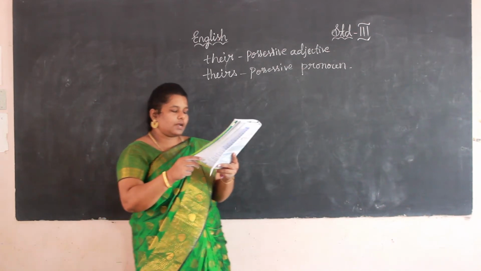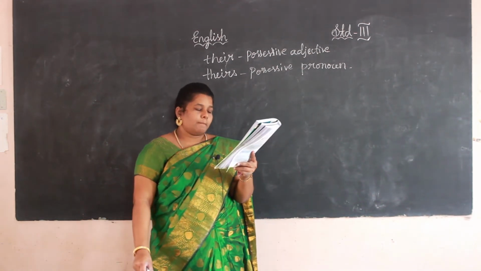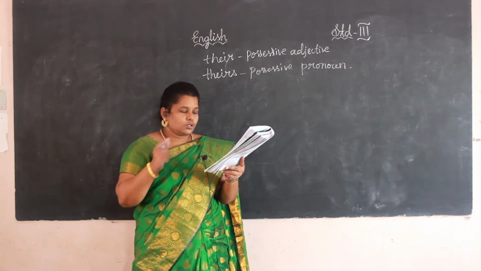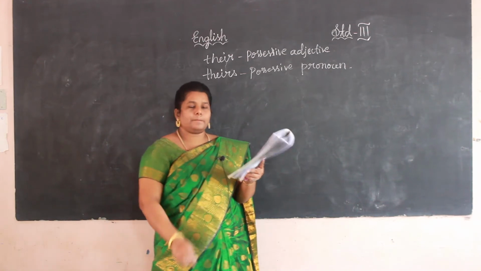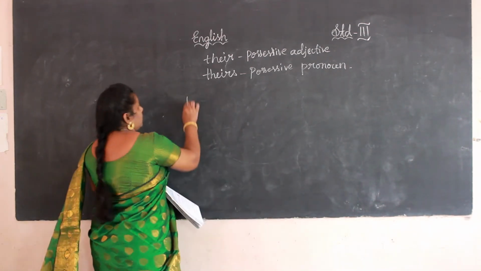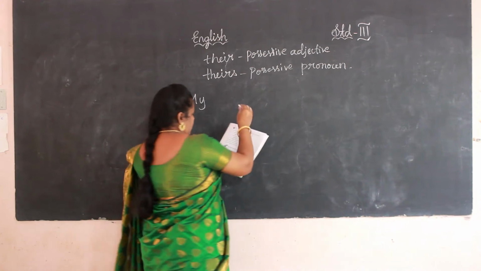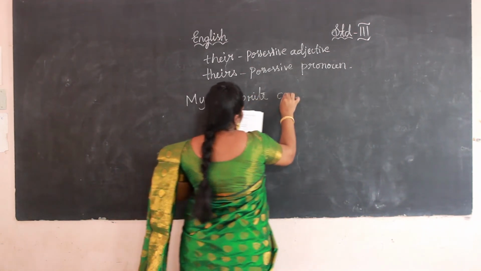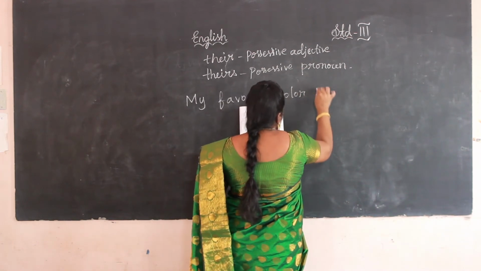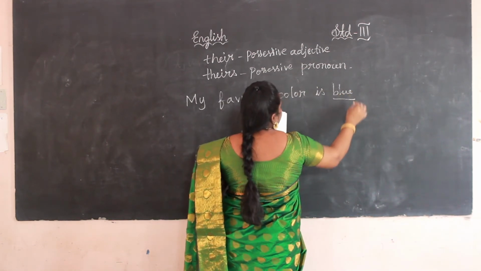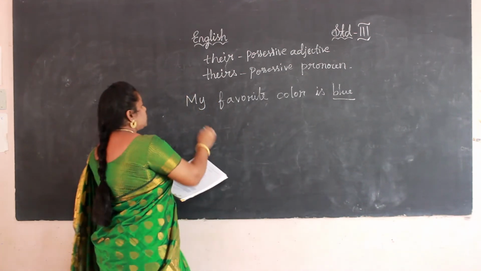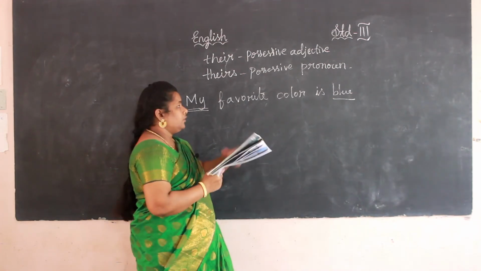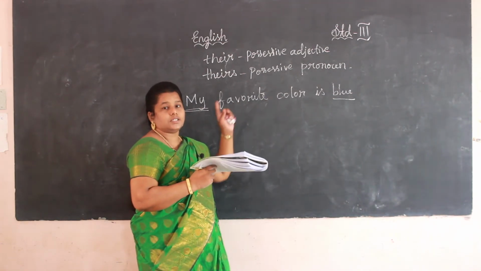Okay, my favorite color. For example, we can see my favorite color is blue. Blue is an adjective. So my is a possessive adjective here. If there is an adjective, the sentence changes into a possessive adjective.